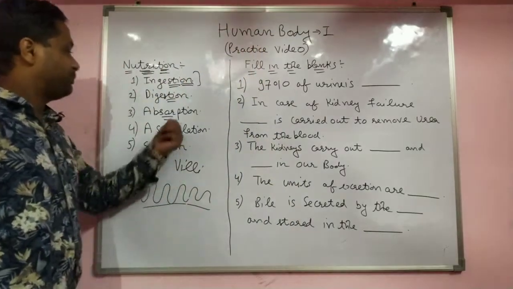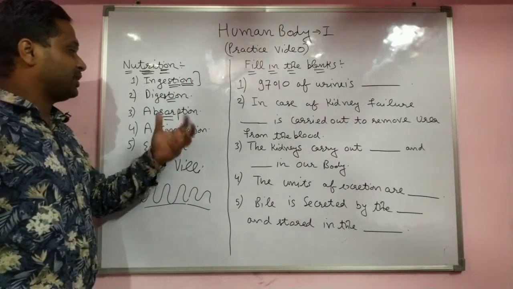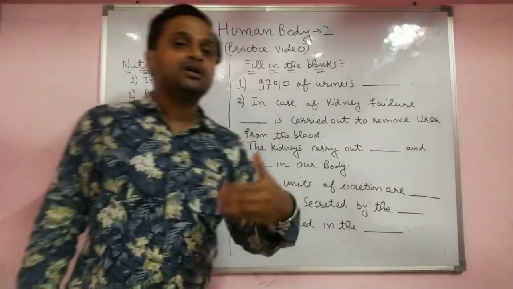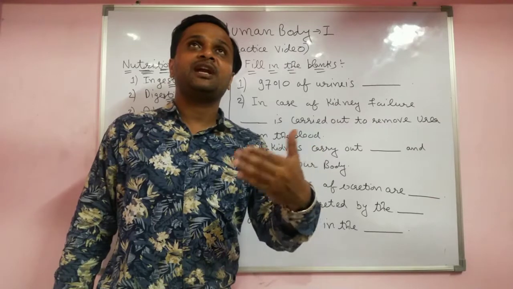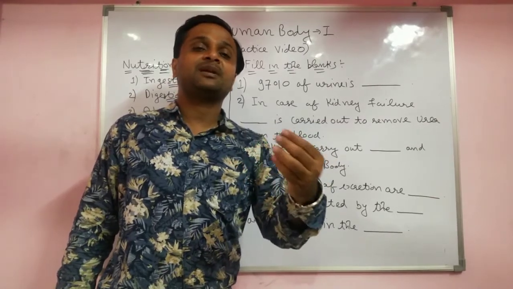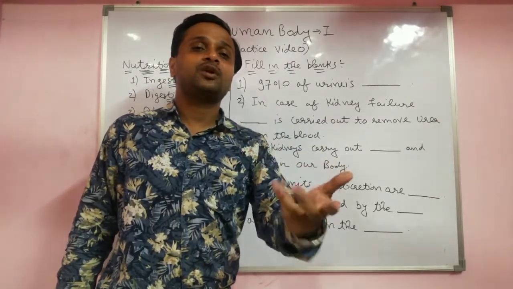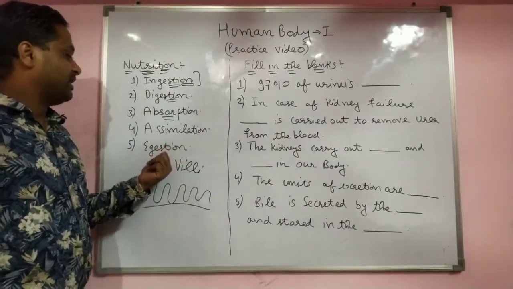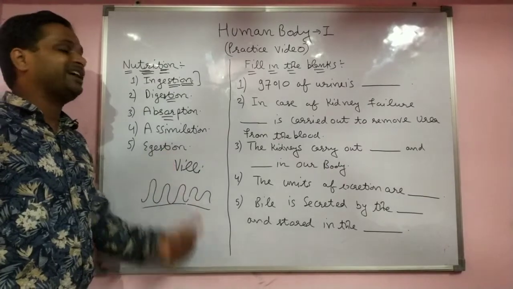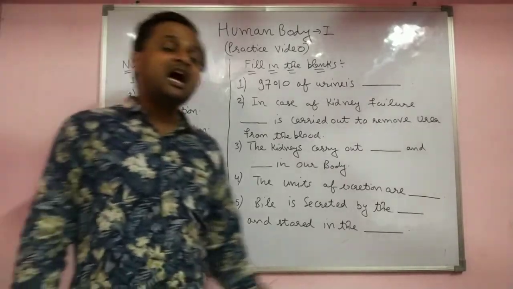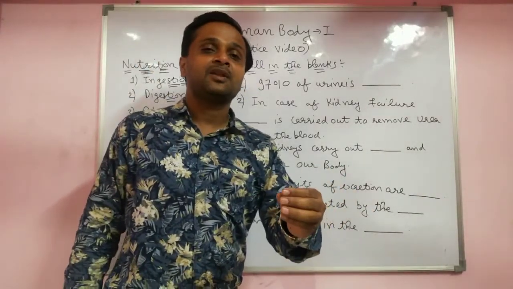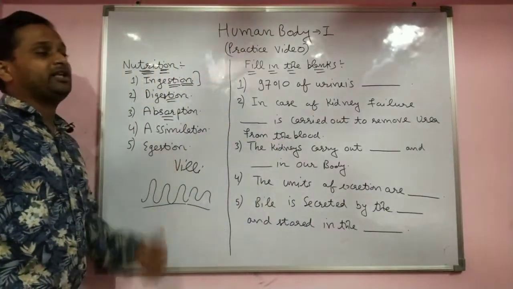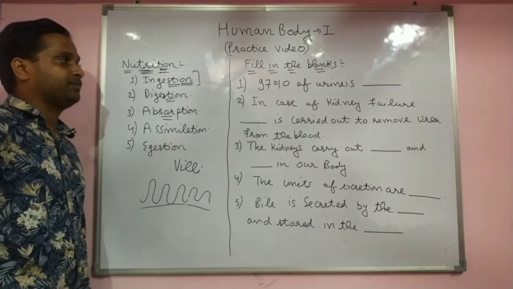After absorption, the nutrients are sent to the blood. Then comes assimilation, the use of these nutrients for energy. For example, carbohydrate and fat we use for our activity, that is called assimilation. The food which was not digested goes into the large intestine and then comes out of our body as waste, undigested food.